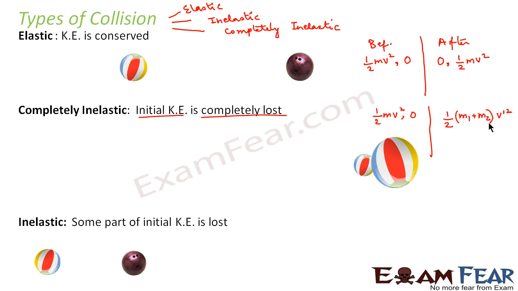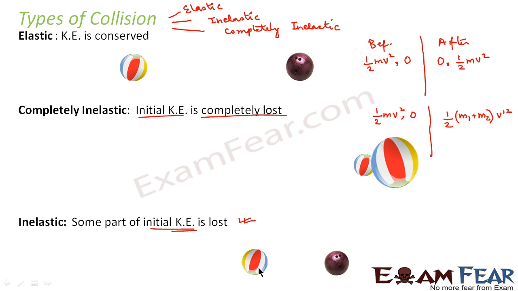Now let us look at the third type of collision, that is inelastic collision. In this, some part of the initial kinetic energy is lost. Again, we have two balls. Second ball is at rest, first ball moved. After collision, both moved separately with different velocities. So in this case, some part of the initial kinetic energy was present and some was lost in the form of some other energy. Maybe the remaining part of the energy was lost as heat, light or something.